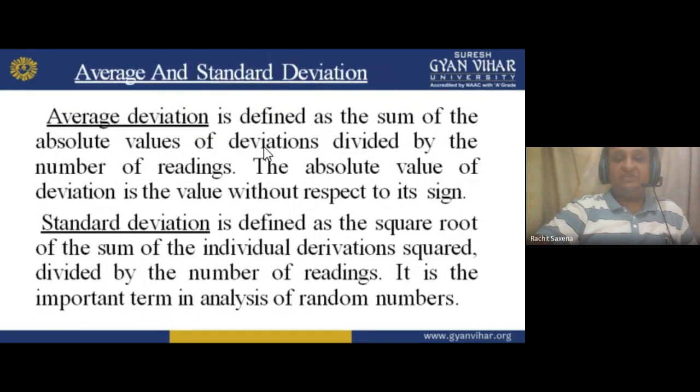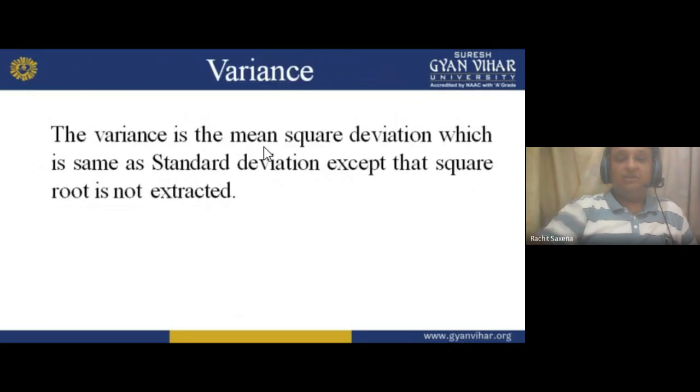This is the range and deviation. Then we have the average deviation and standard deviation. Now this is the variance. Variance is basically the mean square deviation, which is the same as standard deviation squared. Standard deviation we represent as sigma, except that the square root is not taken, so we call it variance.